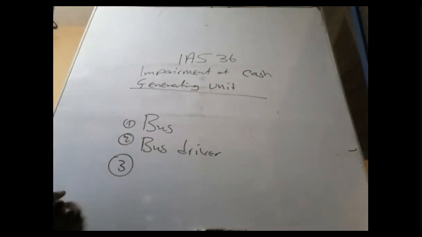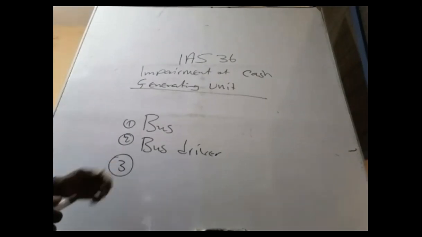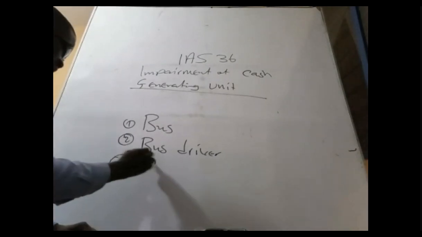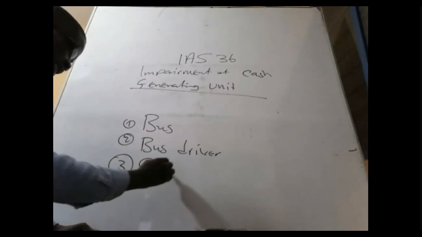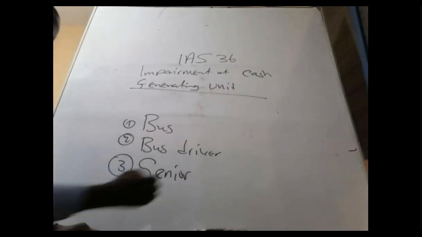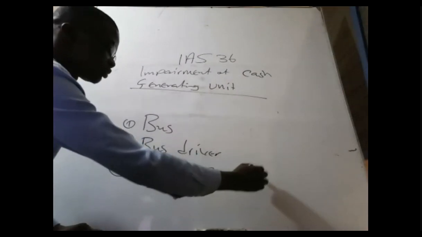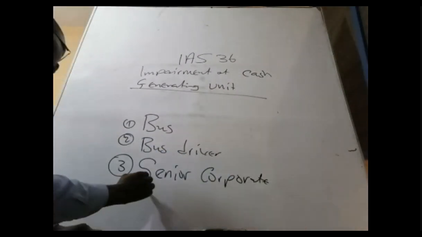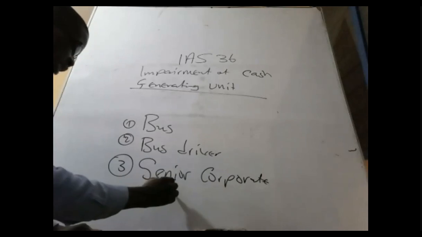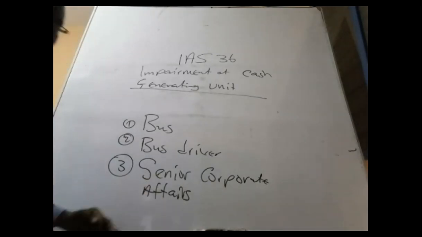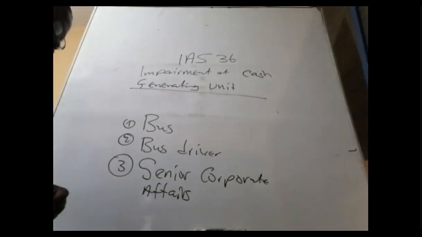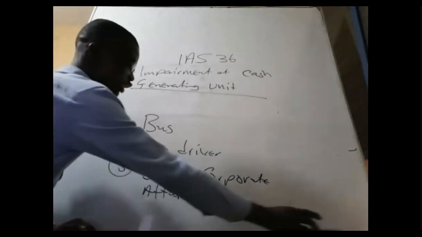Number two, the bus manager or the CEO or the senior corporate affairs manager. We are just adding a bit of modernization to the job.